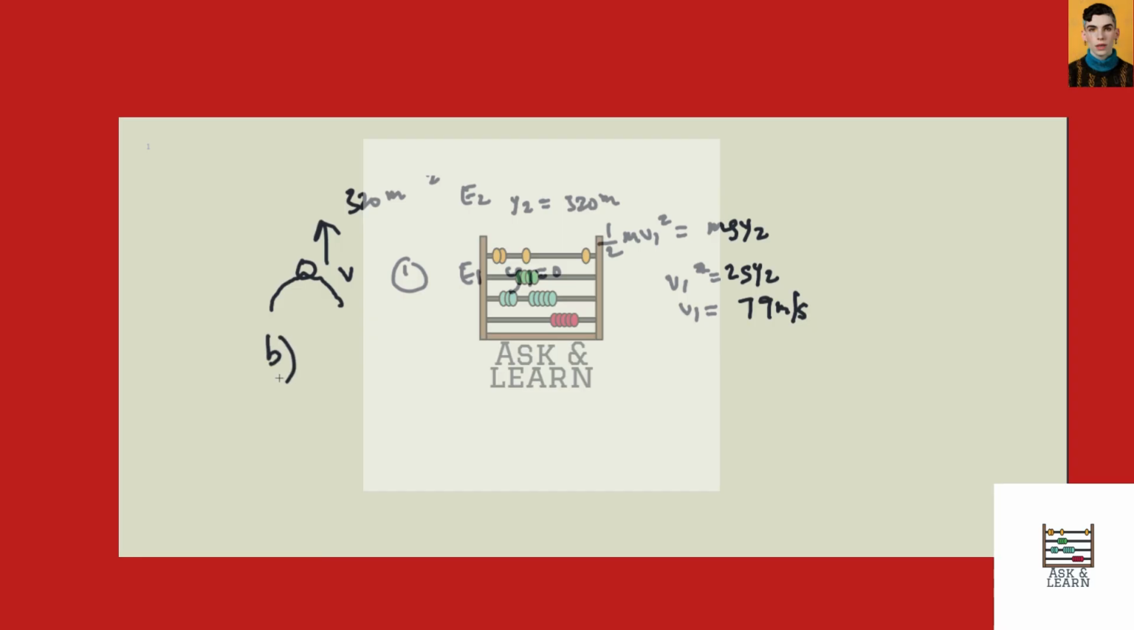For the B part, we need to calculate the power output. And the power output is the energy transferred to the launched rocks per unit time, basically. So power is equal to the energy transferred per unit time.